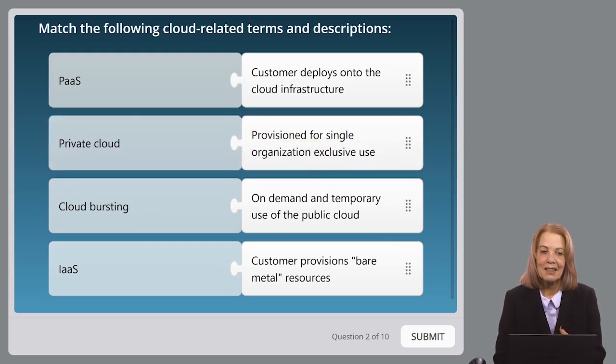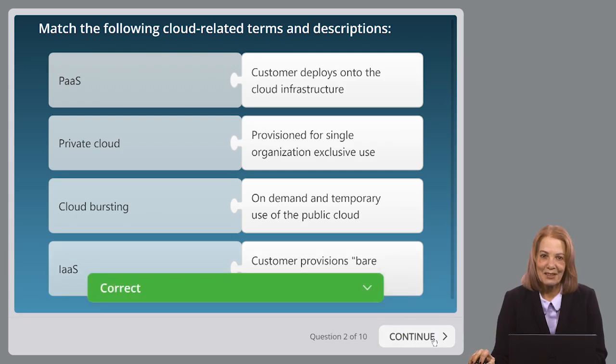So let's go through these. PaaS, or Platform as a Service, the customer deploys onto the cloud infrastructure. A private cloud, which is provision for the single organization exclusive use. Cloud bursting, the on-demand and temporary use of the public cloud. And IaaS, or Infrastructure as a Service, the customer provisions bare metal resources. Do you agree? Well, let's check it out. And that is correct.